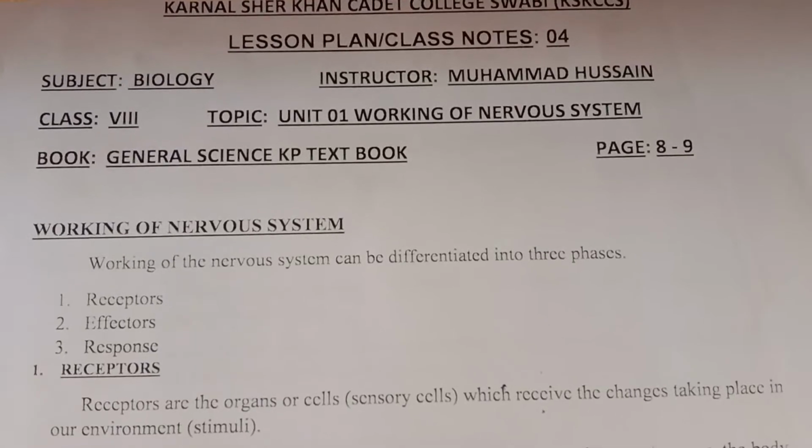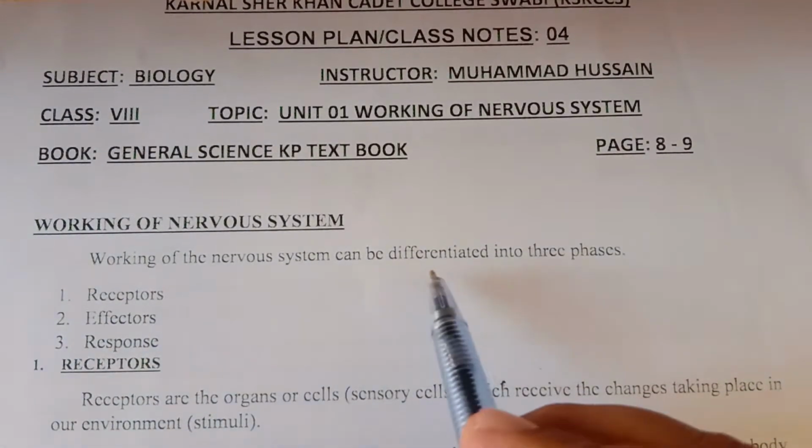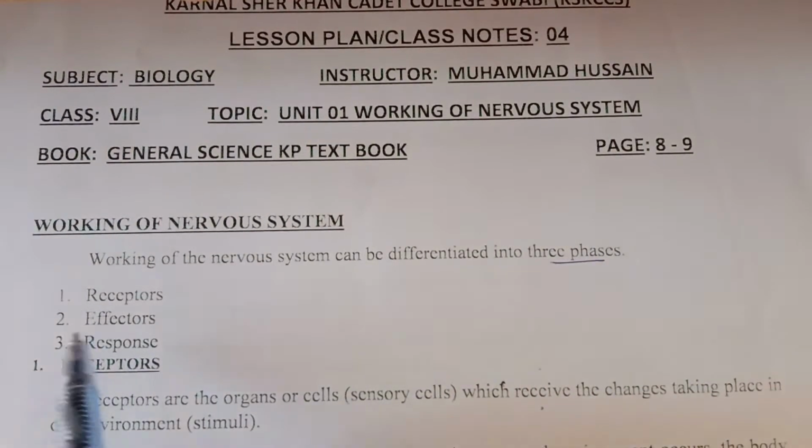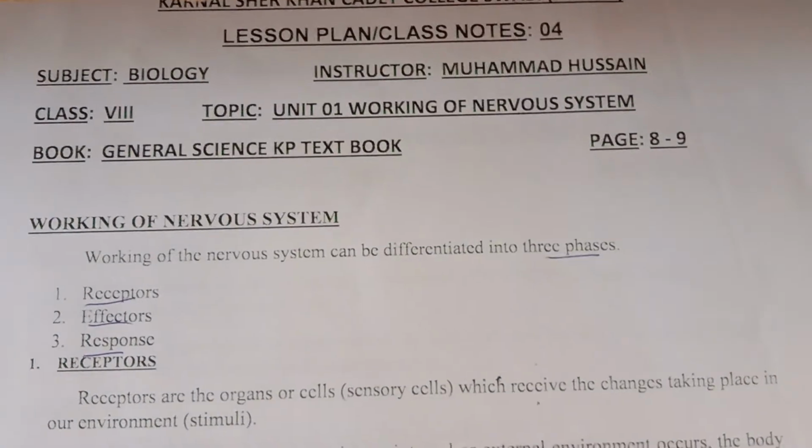This is topic number 4, working of the nervous system. The working of the nervous system can be differentiated into three phases: first, receptors; second, effectors; and third, response. First, receptors.